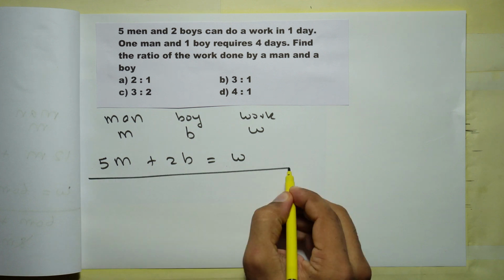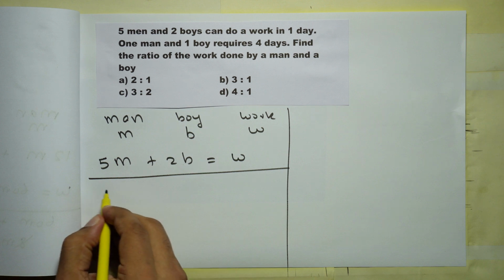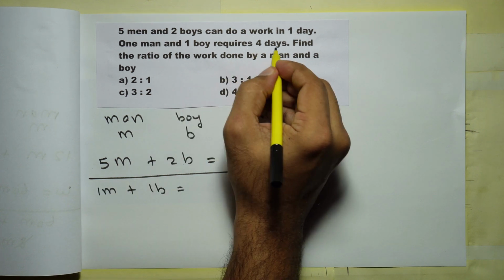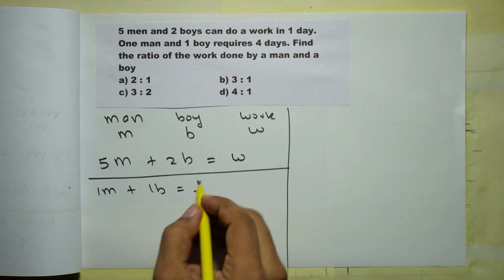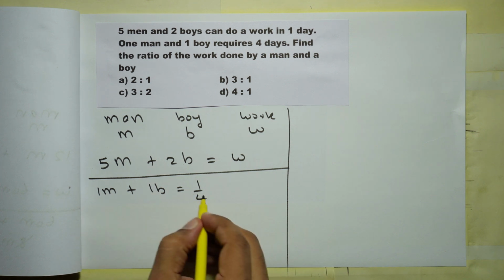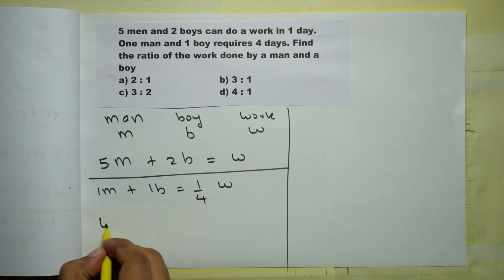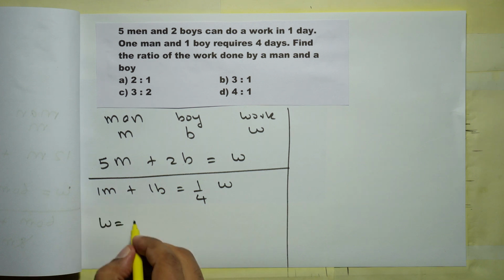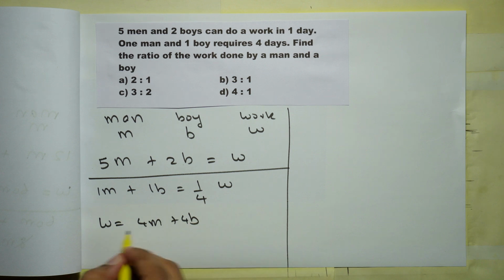Now let us form the other equation. One man and one boy requires 4 days. So one man and one boy requires 4 days, means every day they will do 1/4 of the work and the whole work is W. So one man and one boy, every day they will do 1/4 of the whole work, which is W. So from which you will get W is equal to 4 times this. So 4 into M is 4M plus 4B, that is equal to W.